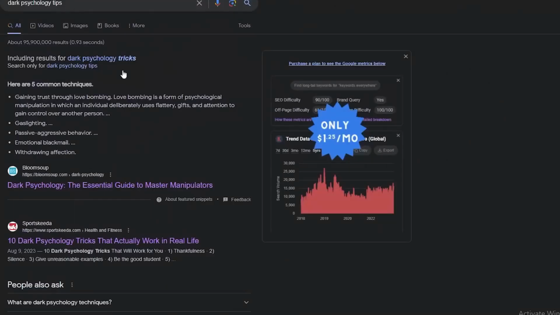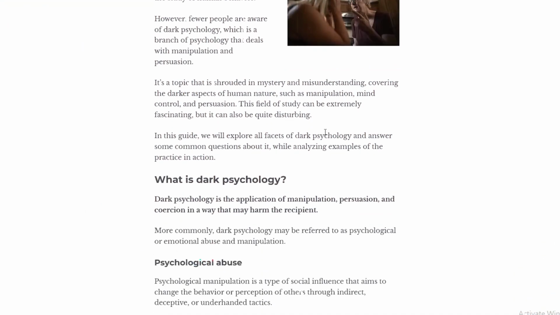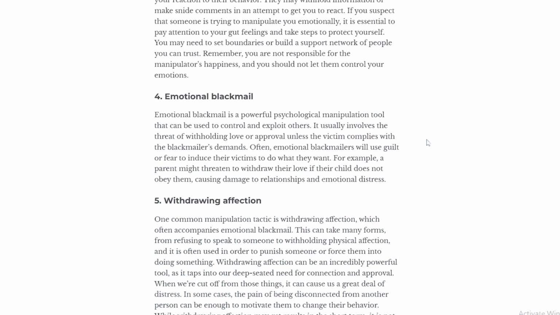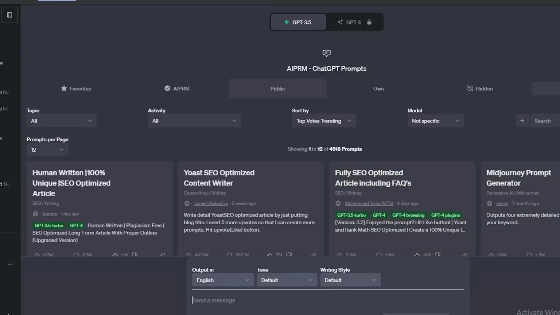The next step is creating the videos. We need to come up with a script. Follow these steps. First, we need to find articles about dark psychology using Google. Once you find that, copy the part you want from that article like this. And let's ask ChatGPT to change it a little bit so that we don't get any copyright problems.